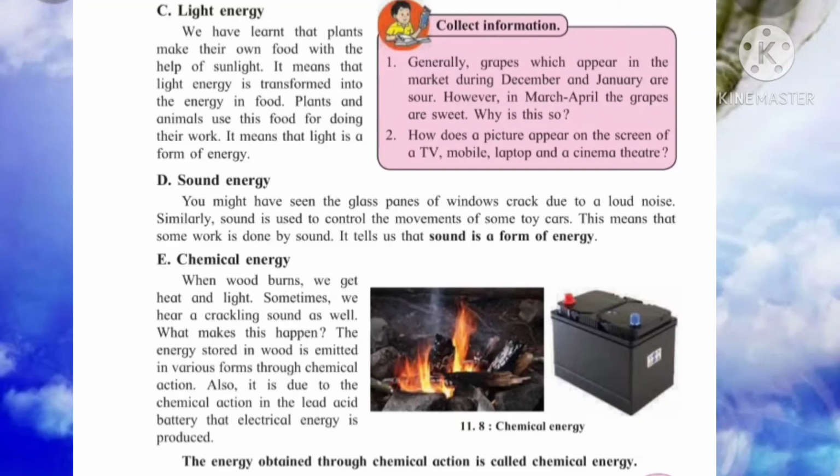Now second question, how does a picture appear on the screen of TV, mobile, laptop and a cinema theater? So as we are observing the picture on TV, mobile, laptop, cinema, it is also the effect of light energy and heat energy. When we switch on the button, their current energy is transformed into light energy. Yes, and because of that, we can observe the picture on it.